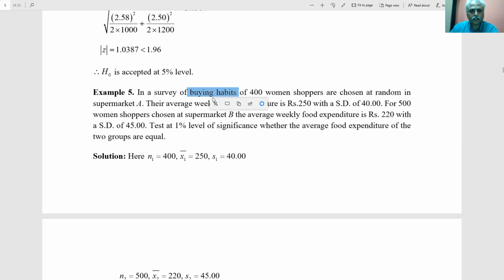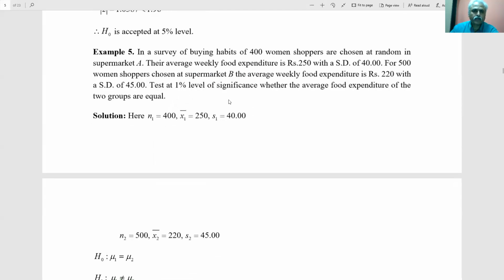Buying habits is tested for two groups. Quite interesting. These examples are also quite useful. If you have heard of third party inspection for some companies, industries, or hotels, there is a big setup, big certification courses for third party inspection. Suppose the government wants to give the ISO marking or ISI marking. For that, third party inspections are necessary.